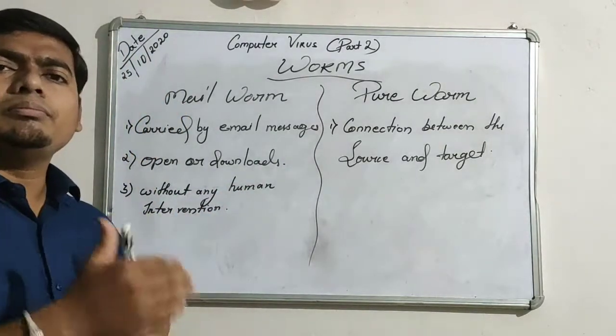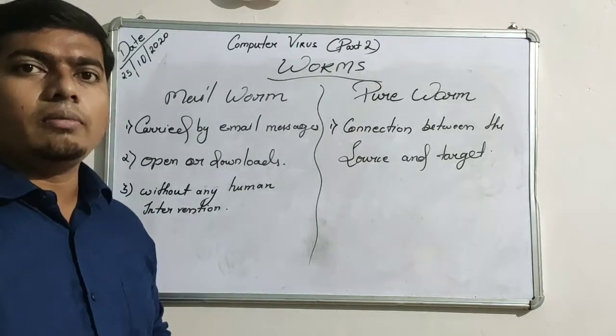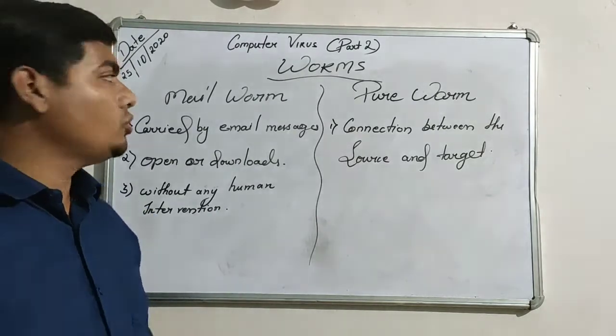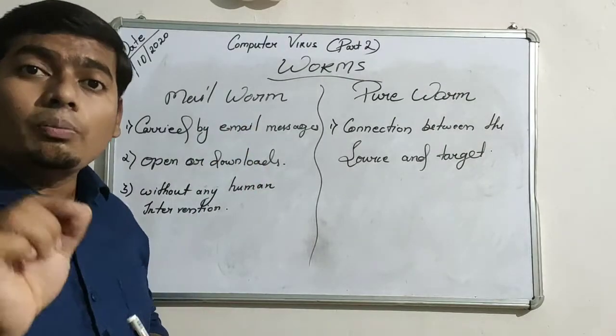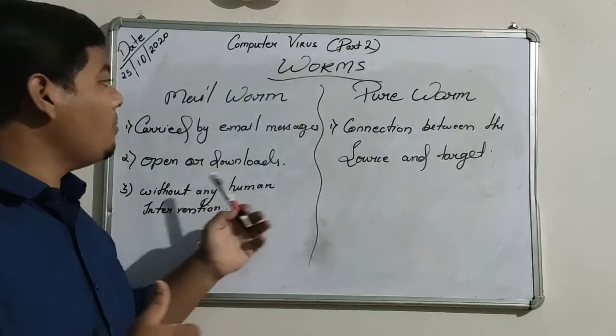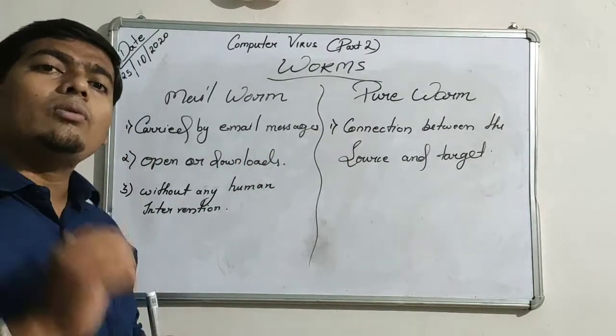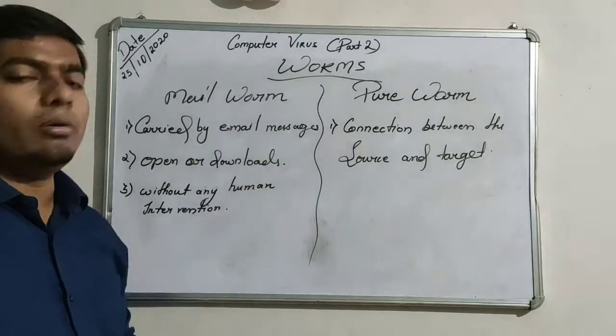After selecting the most used email addresses, it will automatically send them the same message without your permission or knowledge. When they download the message, they will also be affected by the mail worm.